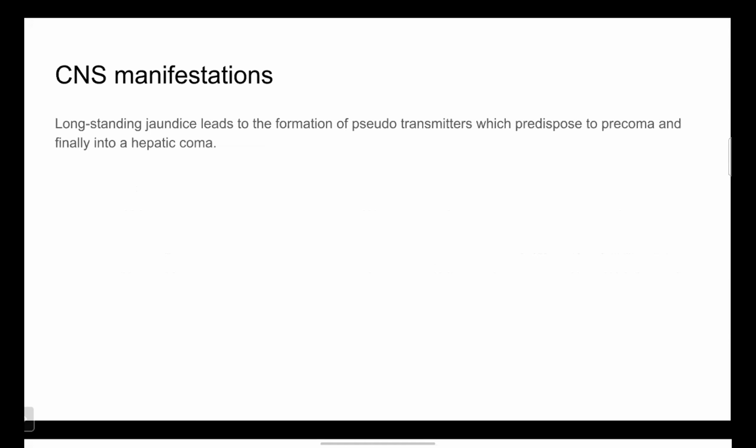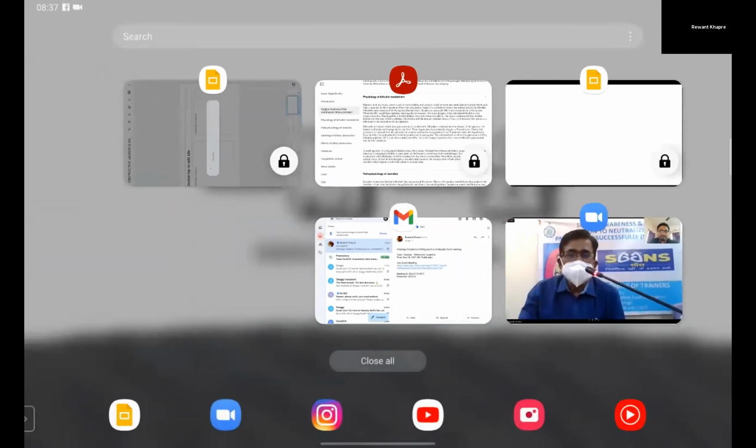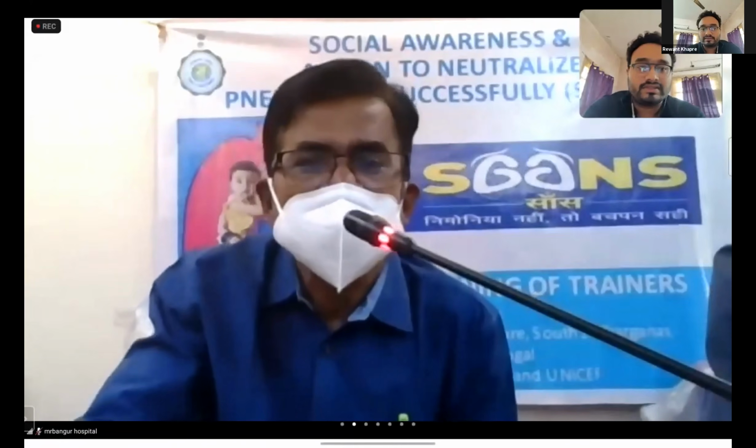Then CNS manifestations: long-standing jaundice leads to formation of pseudotransmitters, which predispose to pre-coma and finally hepatic coma. Done, sir.